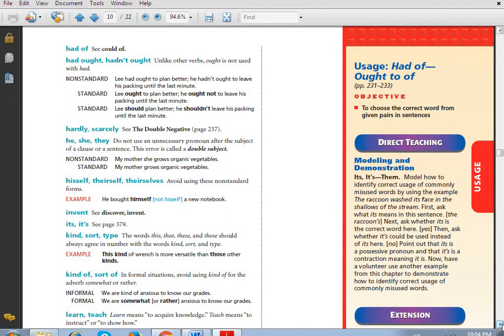Non-standard: Eric had ought to help us. He hadn't ought to. It's incorrect at all. It's not standard at all. So you have to cancel had. Standard: turn over the page please. Eric ought to help us. He oughtn't to have missed our meeting yesterday. Okay guys, so you have to cancel had.